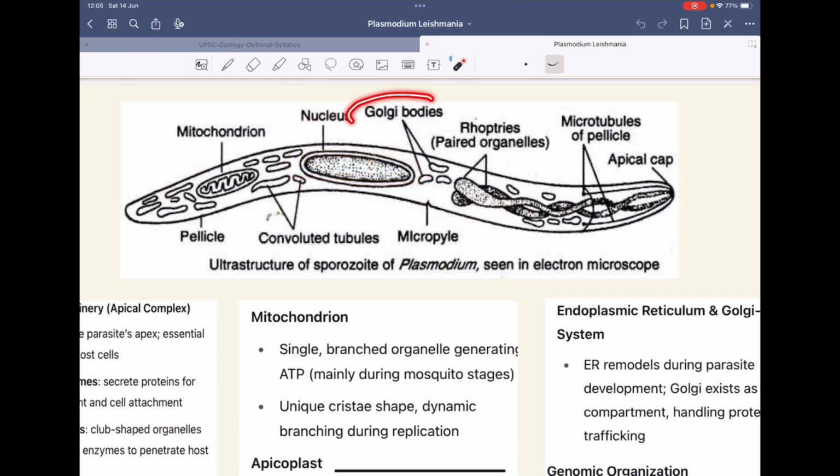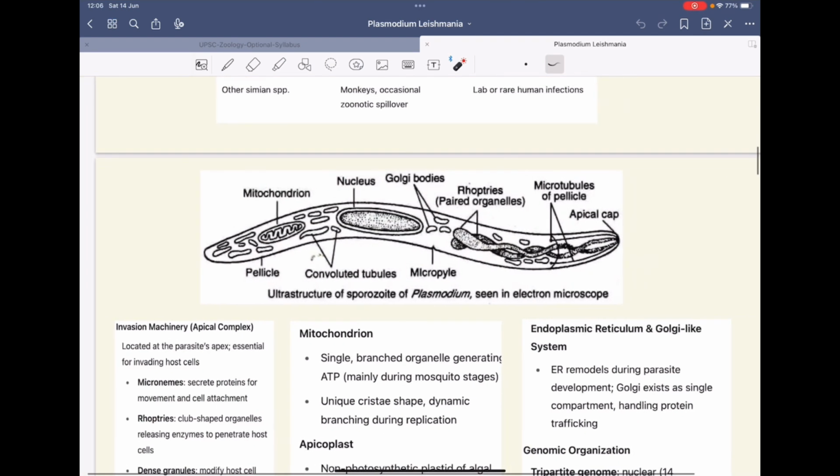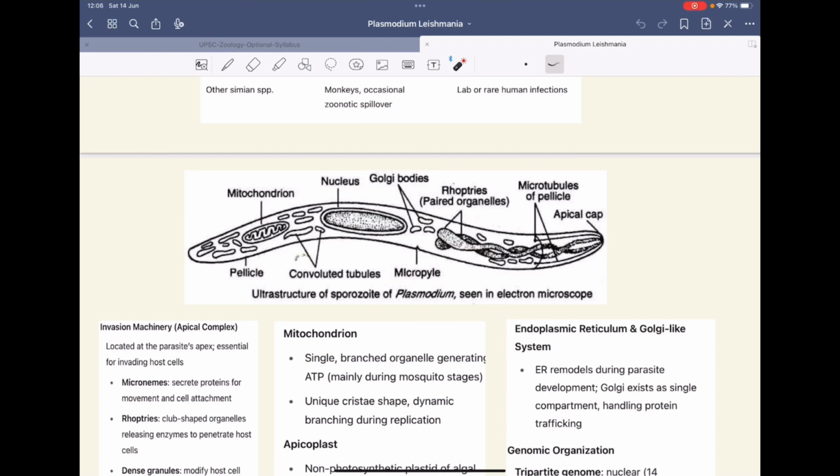There are prominent organelles, the Golgi bodies and mitochondrion, and at the apical end, you will see there is an apical cap. There are microtubules of the pellicle. You will also observe a paired organelle called the rhoptries, and it has a micropyle. Inside it also has convoluted tubules. So in exam, whenever a question regarding the Plasmodium comes, you will draw this diagram.